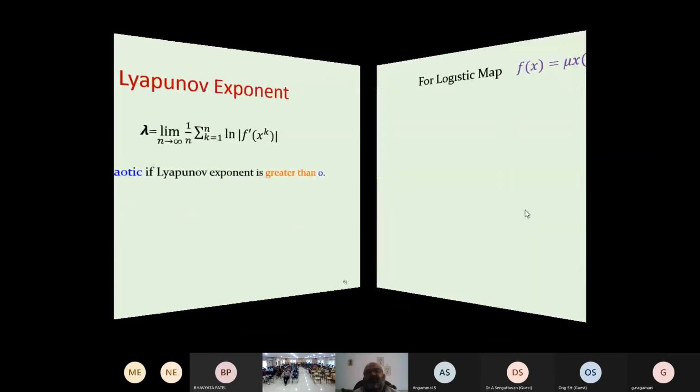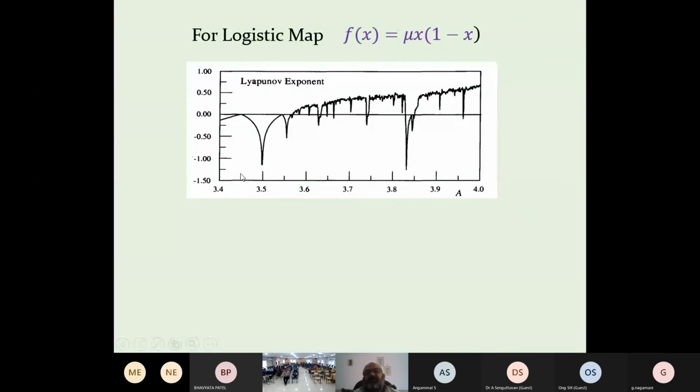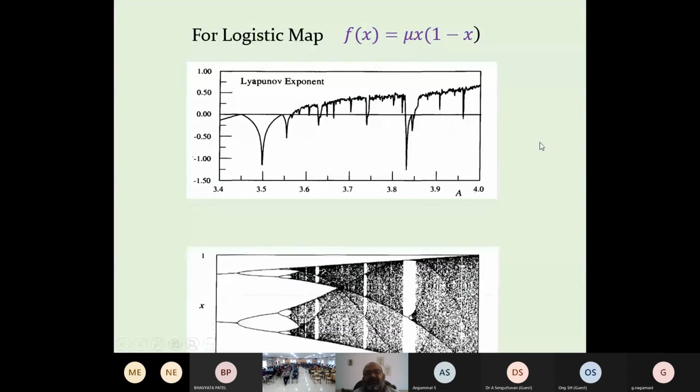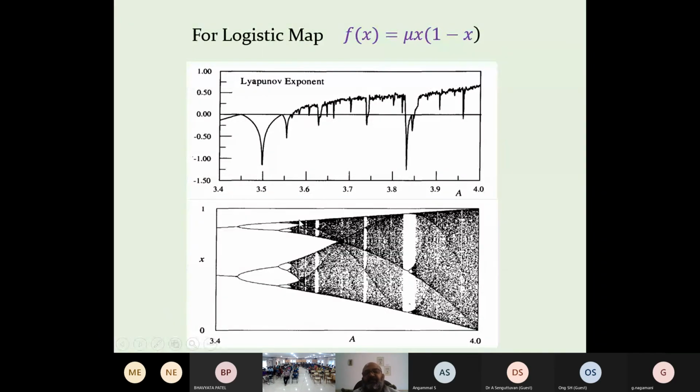We take a logistic map here, and the Lyapunov exponents are positive. Why are these positive? Just see this picture I already showed. Where is the black region? We have positive. Where is the white region? We have negative. White region means there is no periodicity, a simple region, so there is no chaos. But in the black region we have periodicity going to period doubling, and we have a chaotic situation.